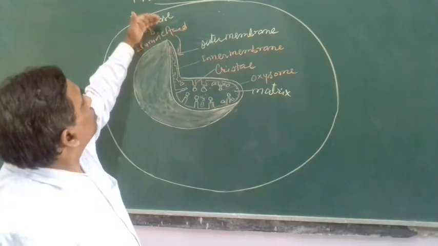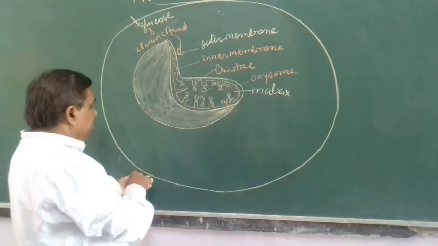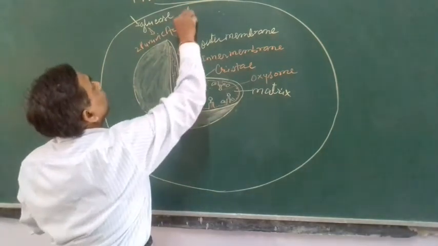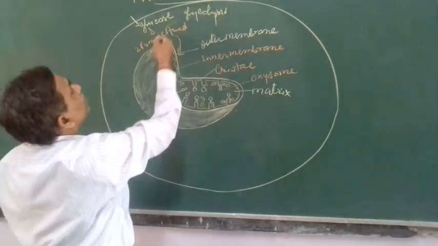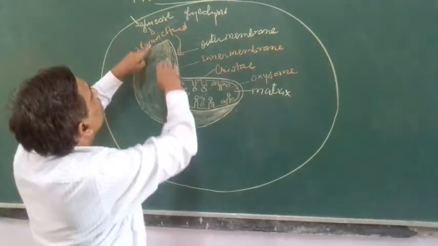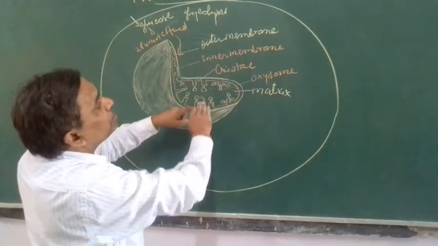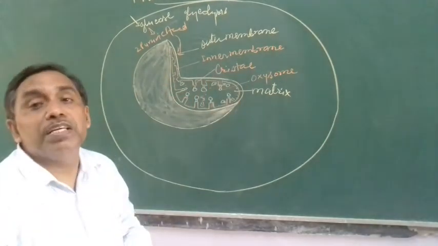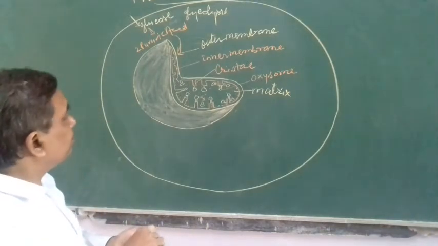When this glucose comes into the cell, it undergoes glycolysis. In the cell it undergoes glycolysis, producing very little energy and 2 molecules of pyruvic acid, and each molecule of pyruvic acid enters into the mitochondria in the presence of oxygen. Here complete oxidation takes place, and when complete oxidation takes place, it releases energy.